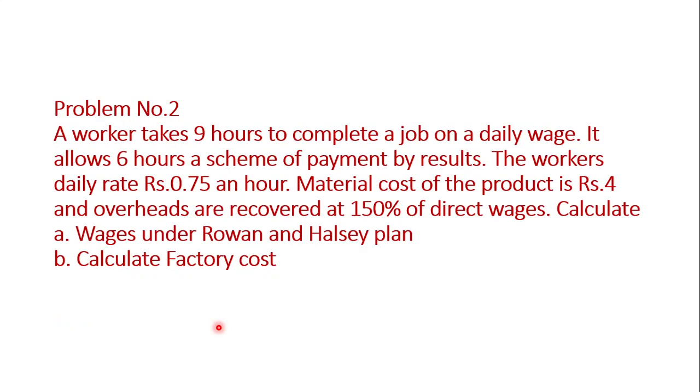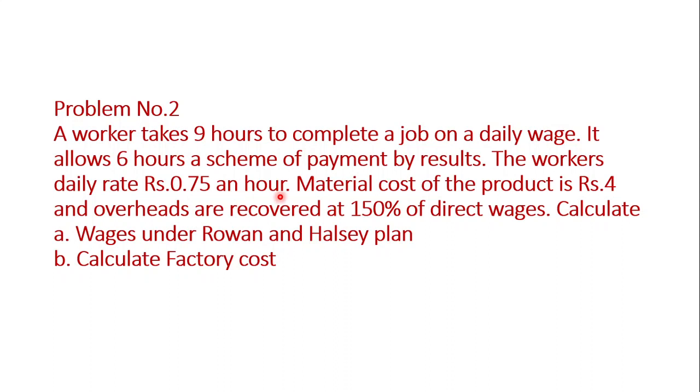Problem number 2. A worker takes 9 hours to complete a job on a daily wage. It allows 6 hours under a scheme of payment by results. The worker's daily rate is rupees 0.75 an hour.